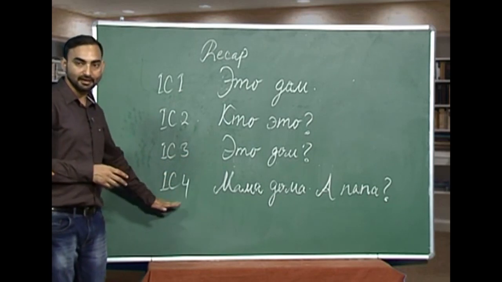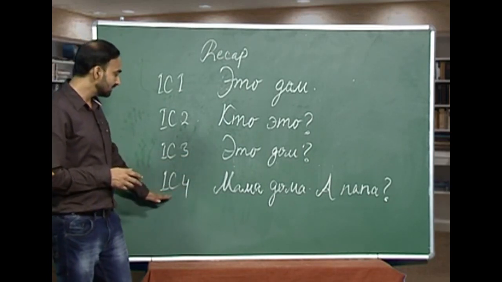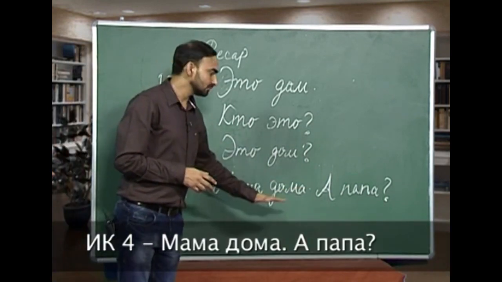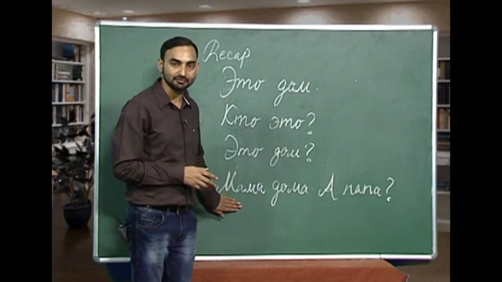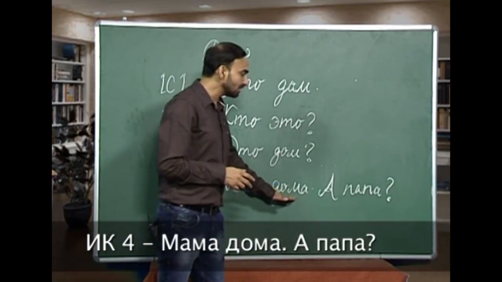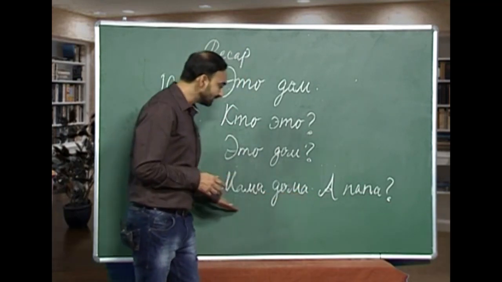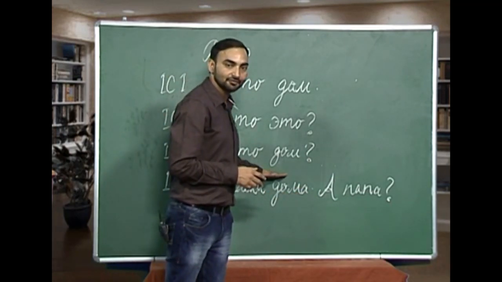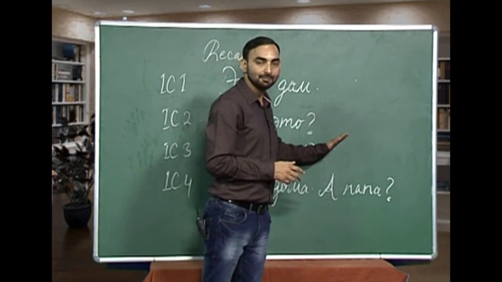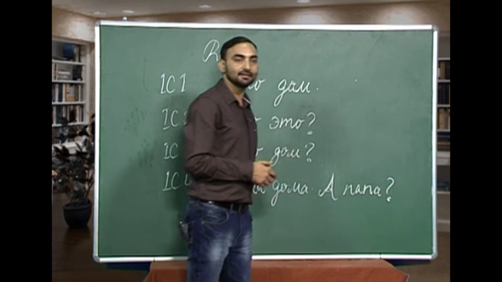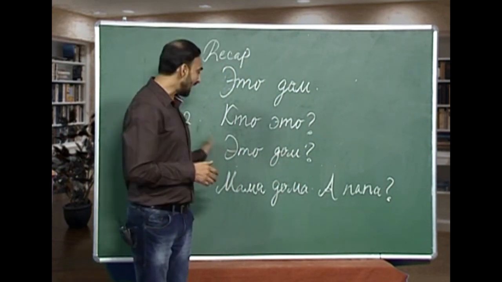The next sentence or the fourth intonational construction we have is Mama doma, a papa? This is an incomplete question. Mama doma, a papa? What happens is in the first part the intonation starts from the medium pitch, it comes down and then again it rises up and then comes down. So, this is called the fourth intonational construction, IC 4.